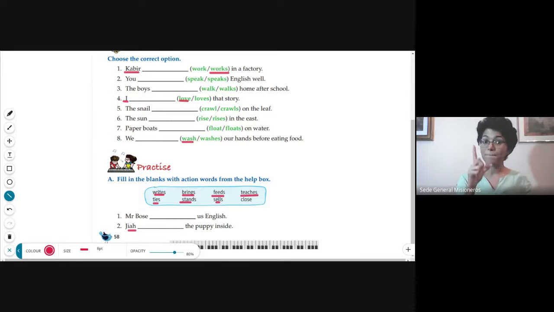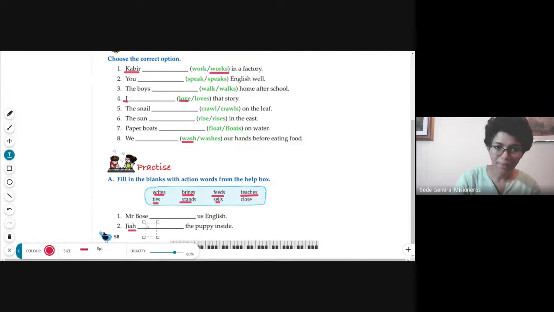Brings. Jiach brings the puppy inside. Exactly. So write that: Jiach brings the puppy inside. Likewise, please complete this whole exercise.